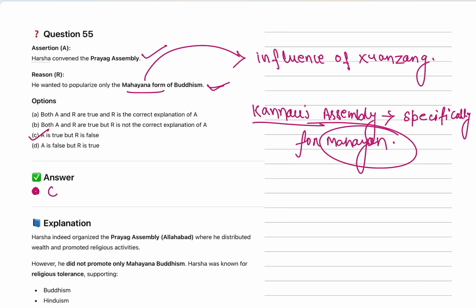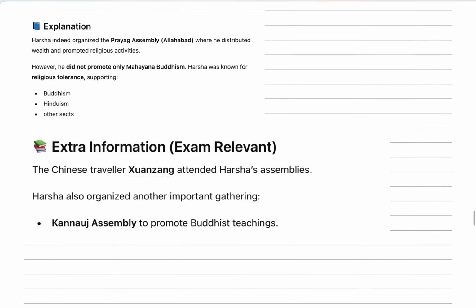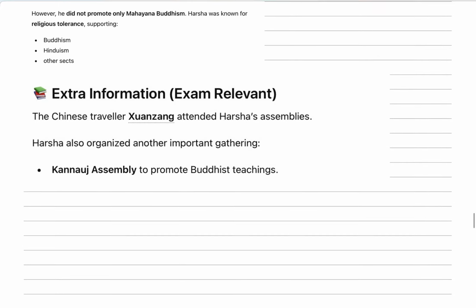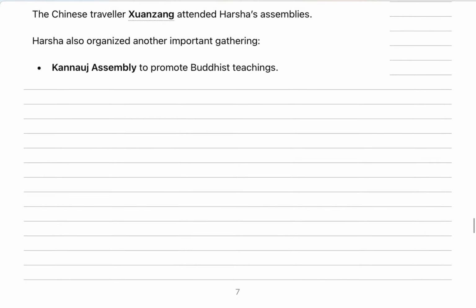So go with option C, that is, assertion is true, reason is false. Mahayana Buddhism was patronized by Harsha under the influence of Xuanzang, but it was propagated specifically at the Kanauj assembly. The Prayag assembly was a multi-religious assembly where Buddhism, Hinduism, and other sects were also propagated.